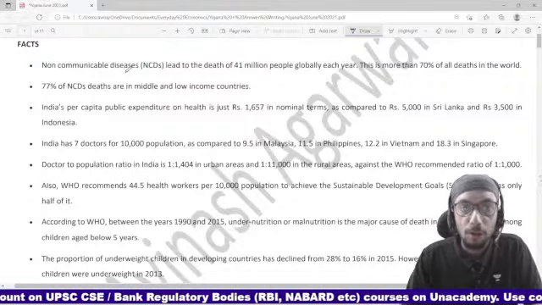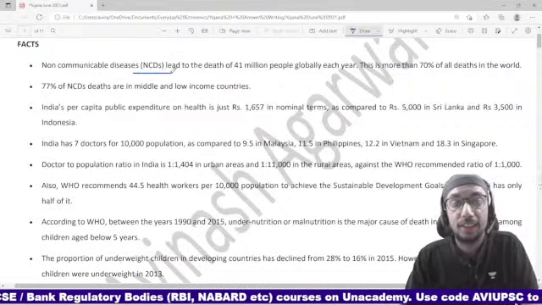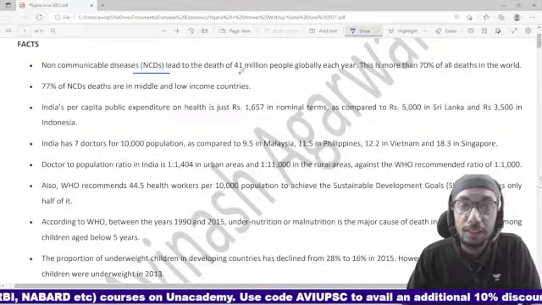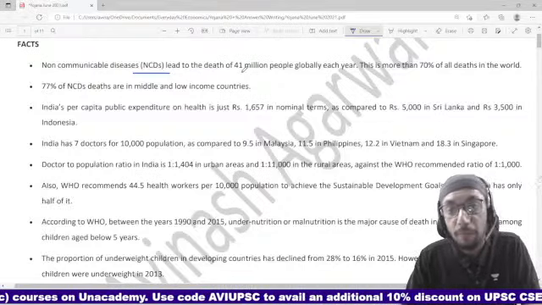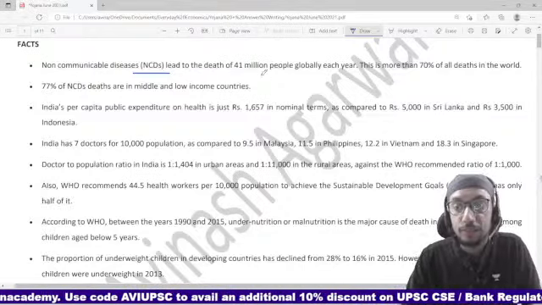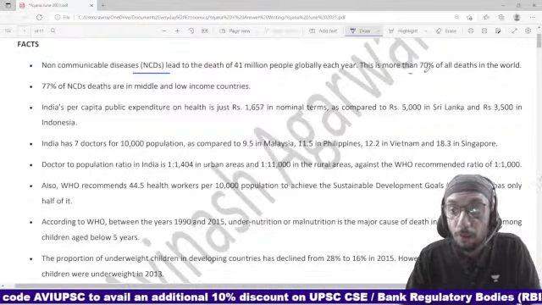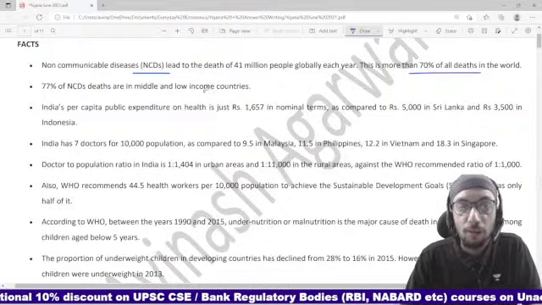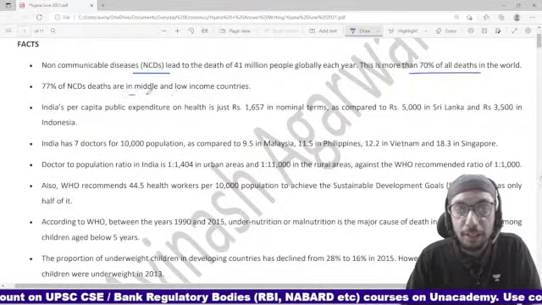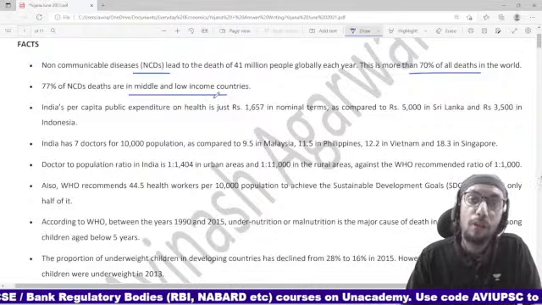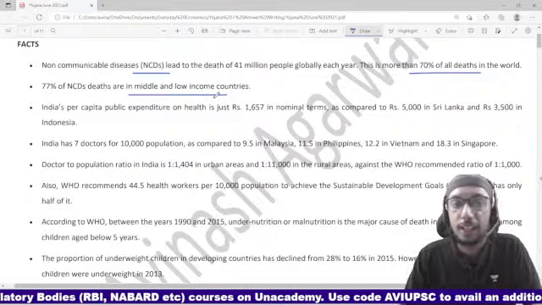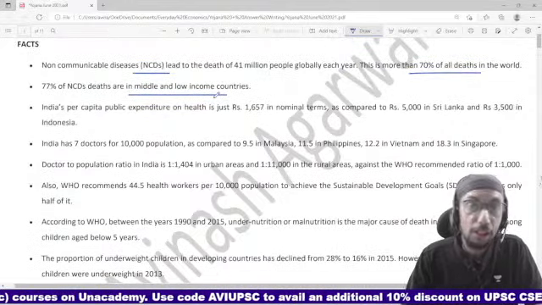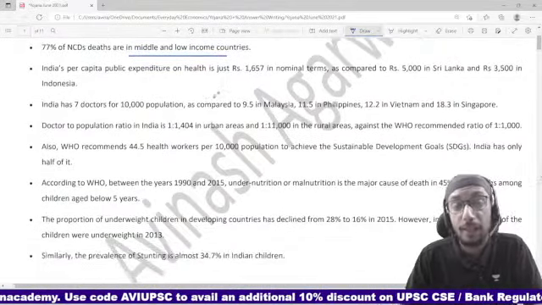Non-communicable diseases such as heart attack and cancer lead to the death of 41 million people globally each year. 70% of all deaths in the world are because of non-communicable diseases. When you look at middle and low income countries, the burden of non-communicable disease related deaths is even more. So NCDs are a major trouble and we need to tackle NCDs.